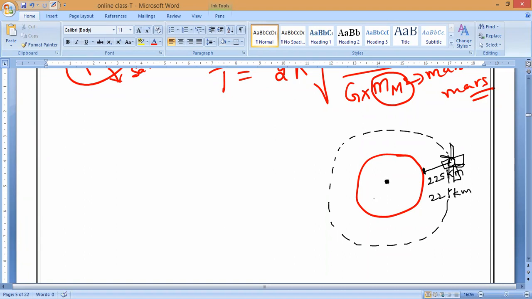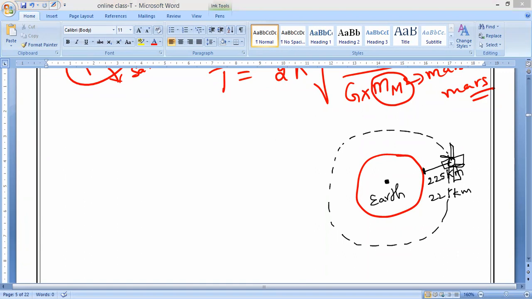Now this is what we know, Earth. Next, given that the mass of the Earth is 5.97 into 10 power 24 kg.